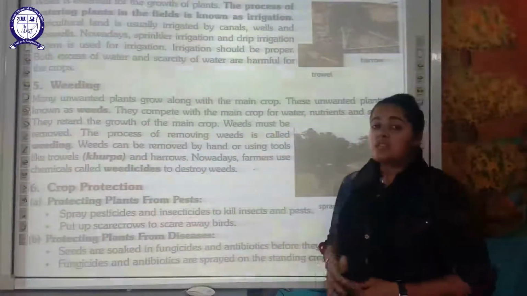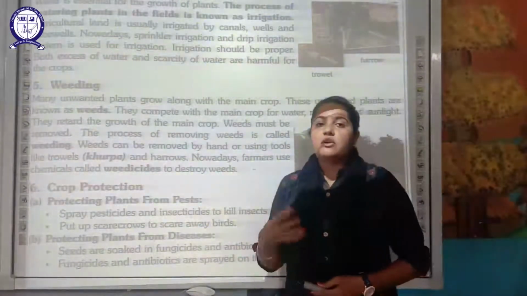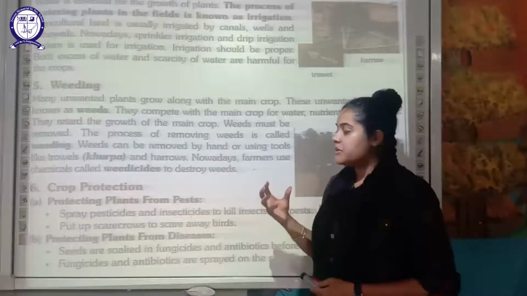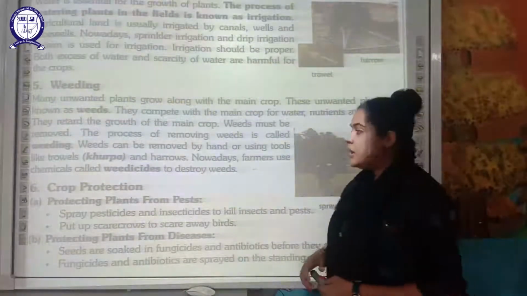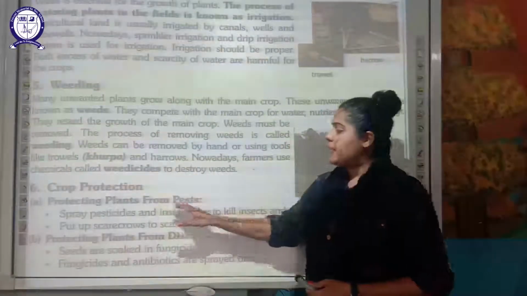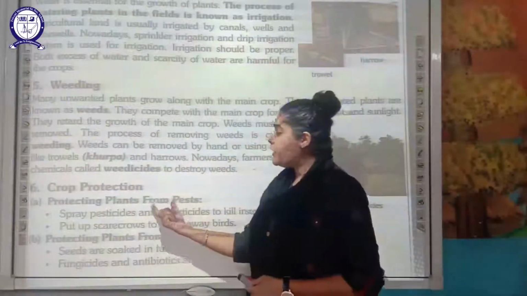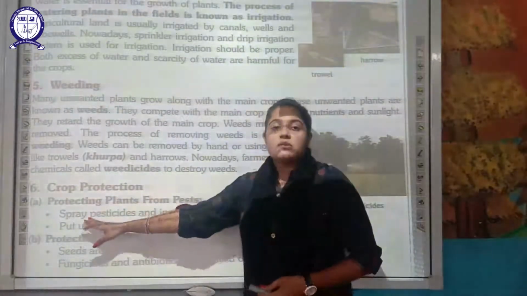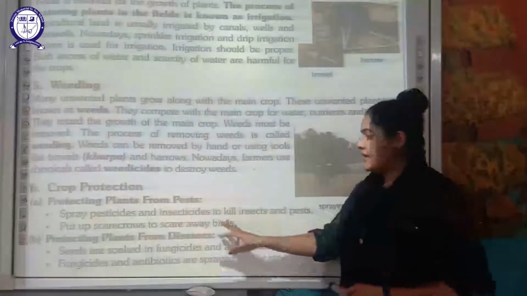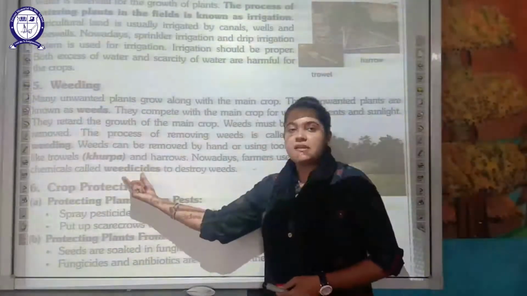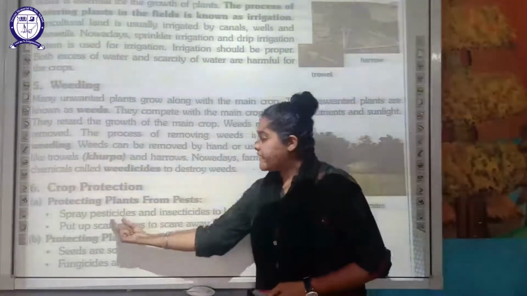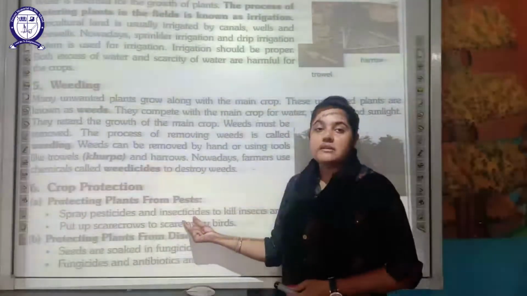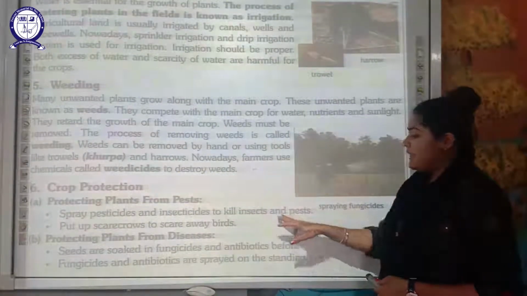The next is your sixth step, that is crop protection. Once your crop has grown, the plants require protection from various pests and various diseases. In order to protect the plants from pests, the farmers are going to spray pesticide and insecticide. As we have discussed, weedicide kills the weed. Similarly, pesticide kills the pest, and insecticide kills the insect.